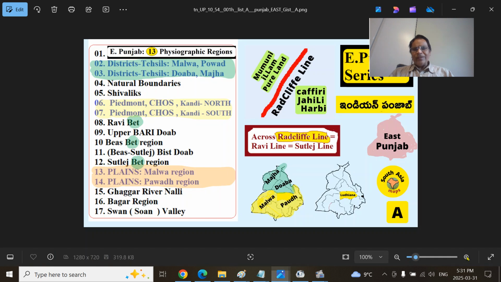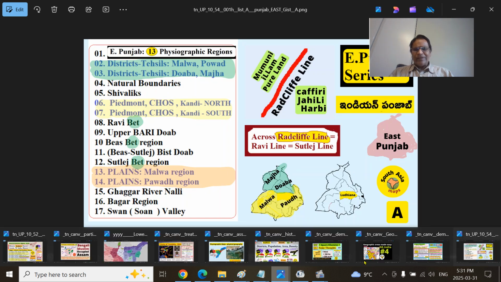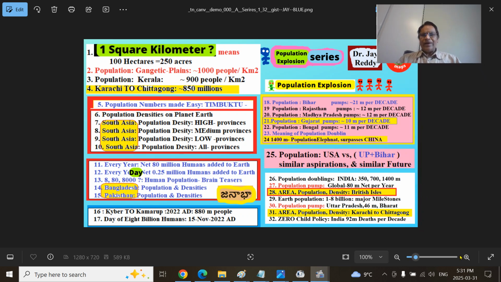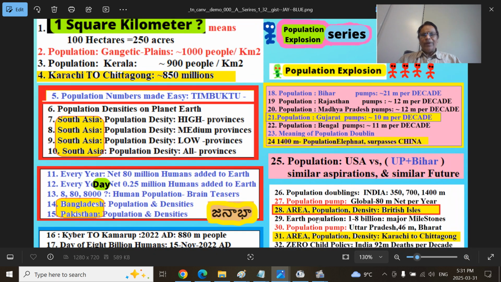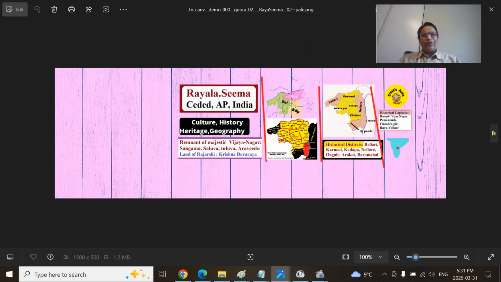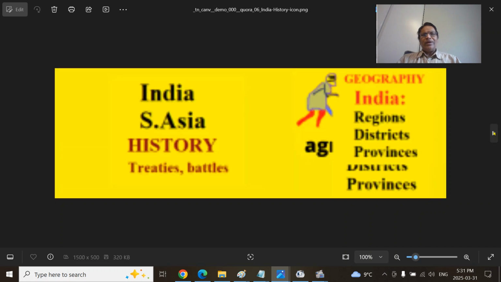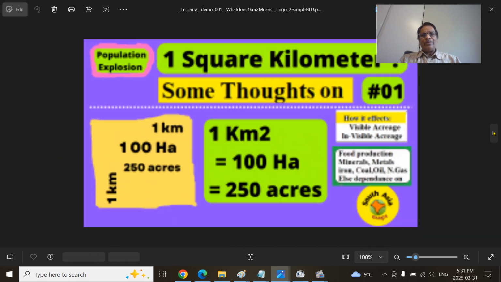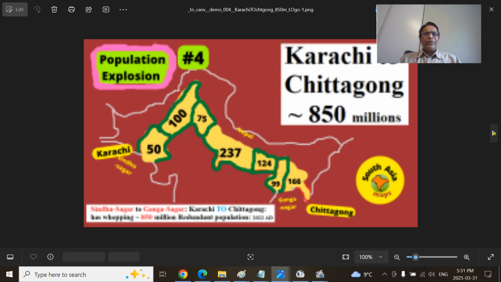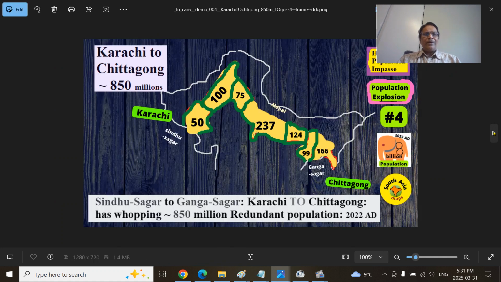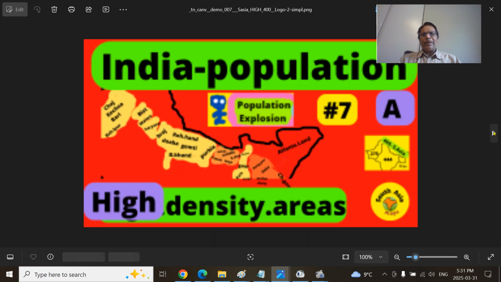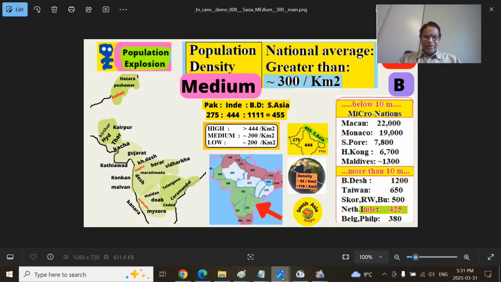So this is again the population density, a population series I have put in. I am putting the current presentation as a part of Goalpara, but this is a generic presentation of population, and you can look at that generic presentation. The various Gangetic plains and Kerala and so on, and you will get a broader idea. It will give a deeper understanding of the entire planet Earth and many regions.